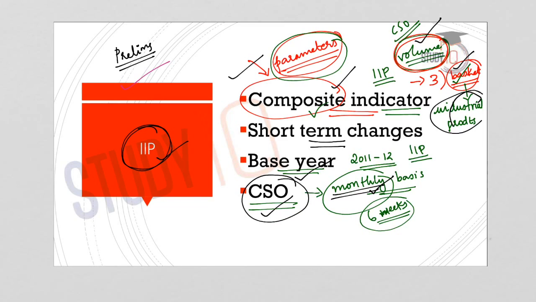Such minute facts you should be able to understand. The reason is that later in this lecture, when we come to ASI, the Annual Survey of Industries, we will learn the difference between IIP and ASI. We will compare both. So you should be very clear that the IIP is a short-term indicator because it's prepared on a monthly basis.